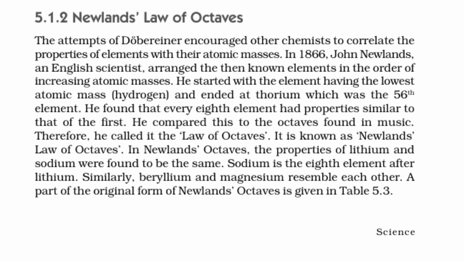He found that every 8th element had properties similar to that of the first. So he could group them into octaves, or groups of 8. He compared this to the octaves found in music, so he called it the law of octaves. So other than Dobereiner, Newlands made groups of 8 elements. It is known as Newlands' law of octaves.